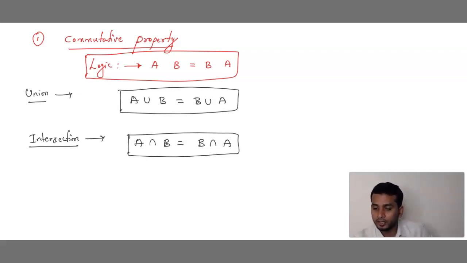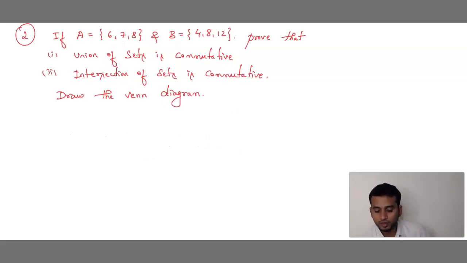In commutative property, I will take one small basic example. See children, the question is: if set A is equals to 6, 7, 8 and set B is equals to 4, 8, 12, we have to prove that union of sets is commutative and intersection of sets is commutative, and also we have to draw the Venn diagram.